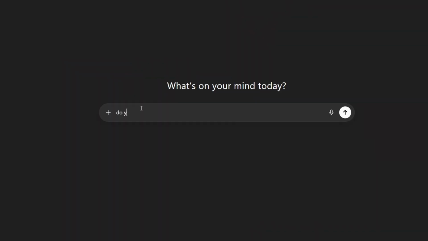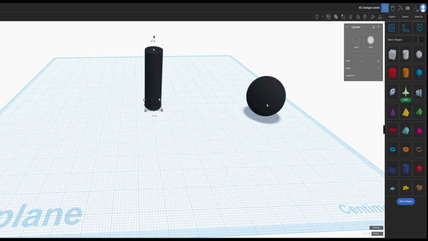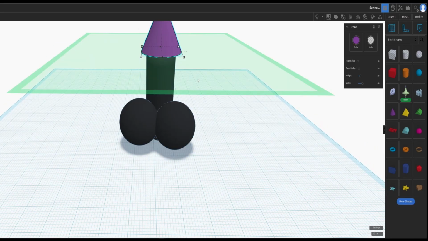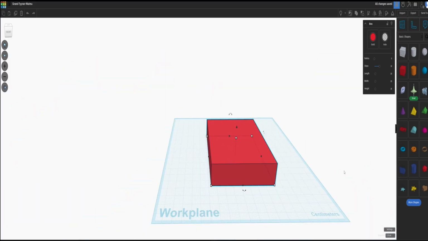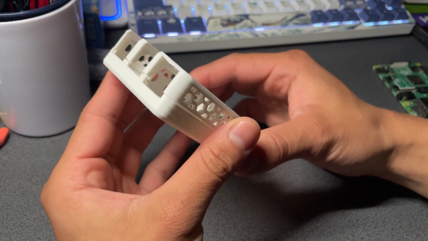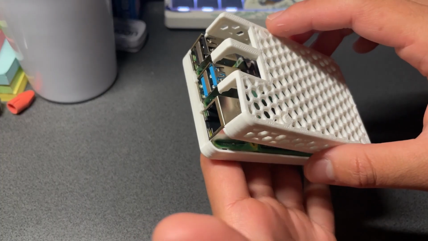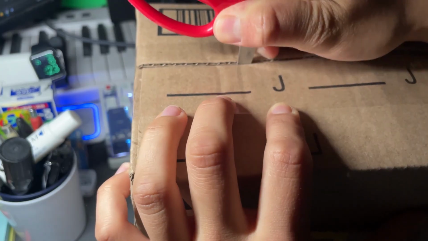Yeah, so I forgot to buy the case. Do you know how to 3D model? I didn't know, so I had to spend 10 hours learning how to 3D model. Here's some footage of me learning how to 3D model. After I became a professional 3D modeler, I started building the case. So this is what I ended up 3D modeling. And if it's perfectly on the bottom, the top doesn't fit at all.